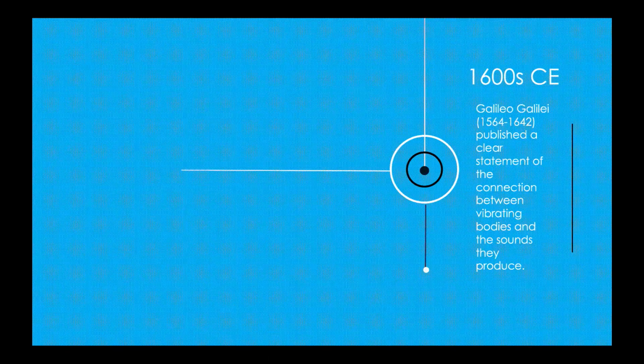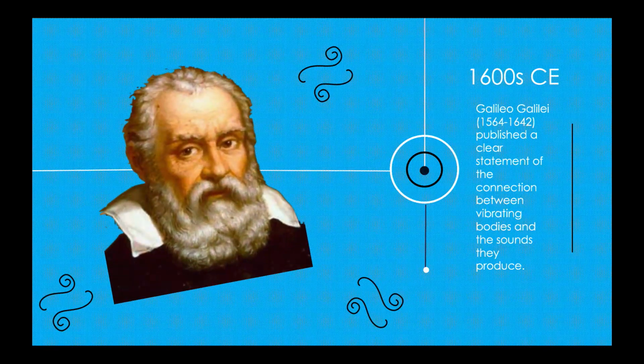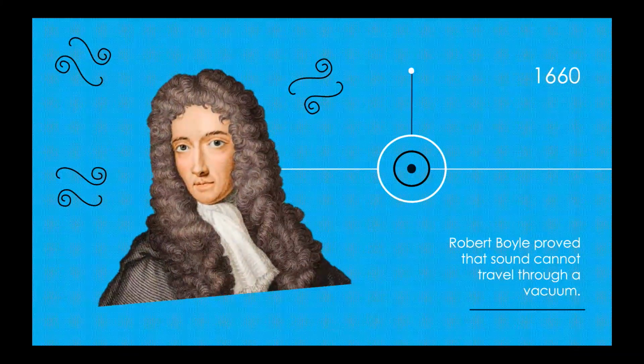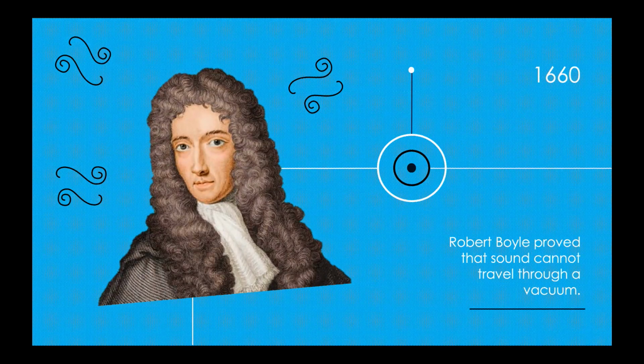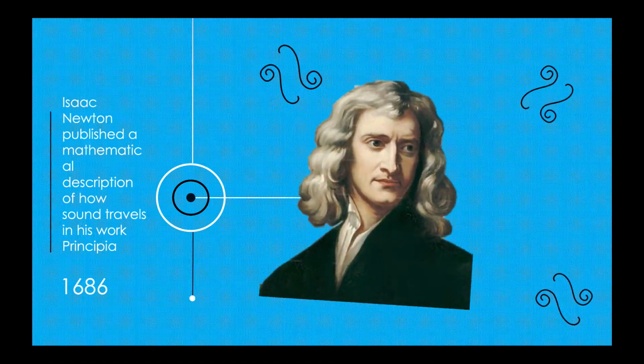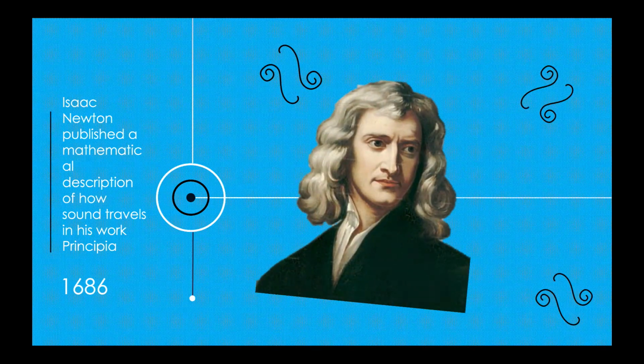Scientific theories of wave propagation became more prominent in the 17th century when Galileo Galilei published a clear statement of the connection between vibrating bodies and the sounds they produce. Robert Boyle, in a classic experiment from 1660, proved that sound cannot travel through a vacuum. Isaac Newton published a mathematical description of how sound travels in his work Principia, released in 1686.